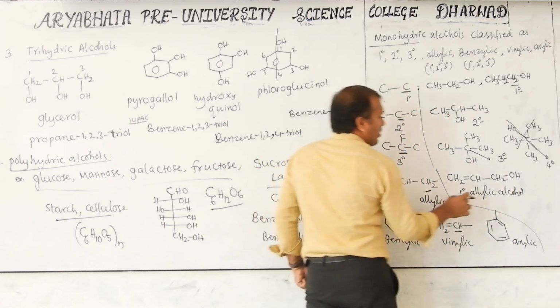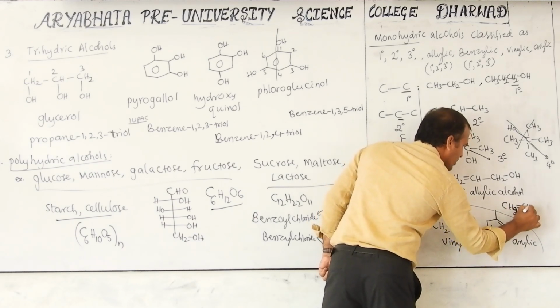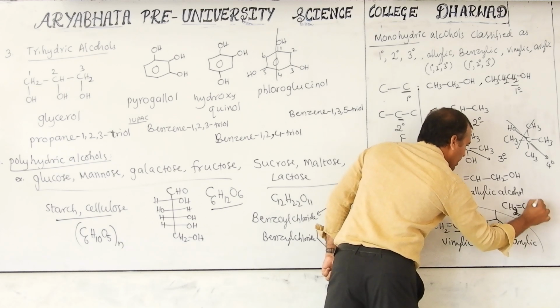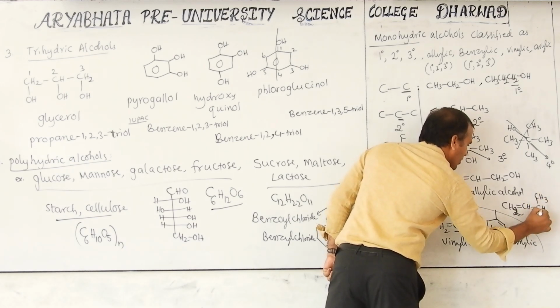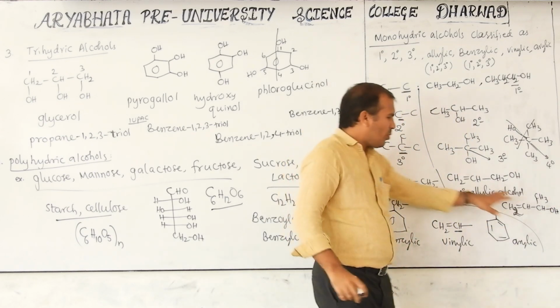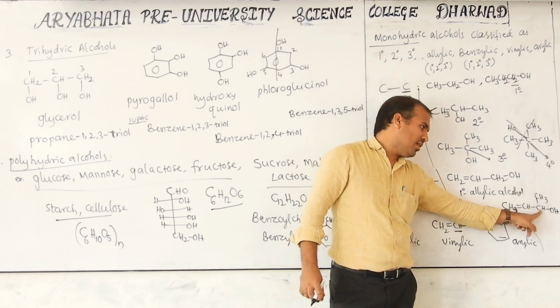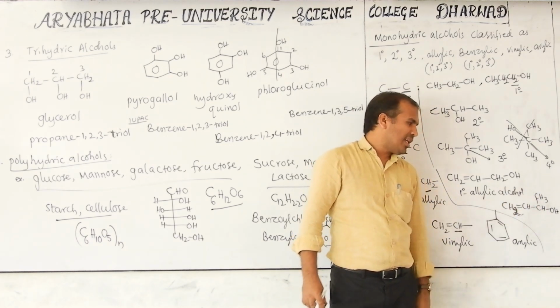Now CH2=CH-CH2-OH and CH2=CH-CH(CH3)-OH. Now in these two compounds, observe how many hydrogens are there. Here 2, here 1. So instead of the other hydrogen, one more methyl group is given.